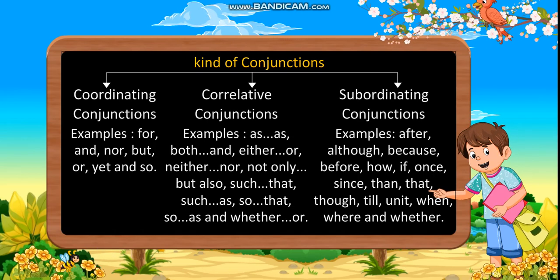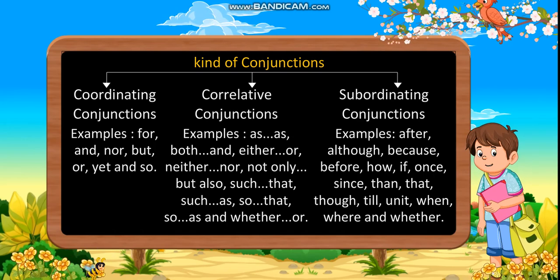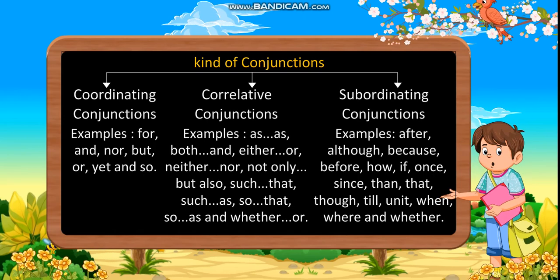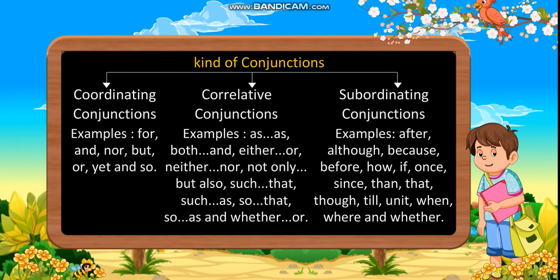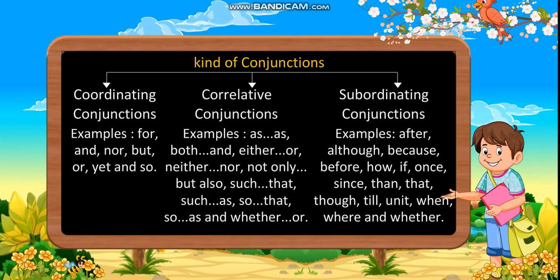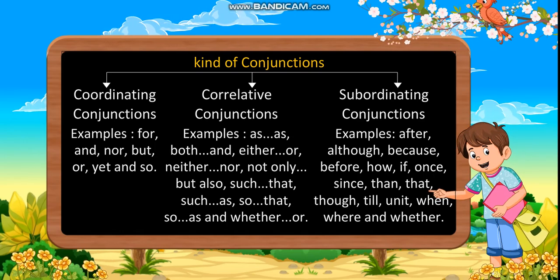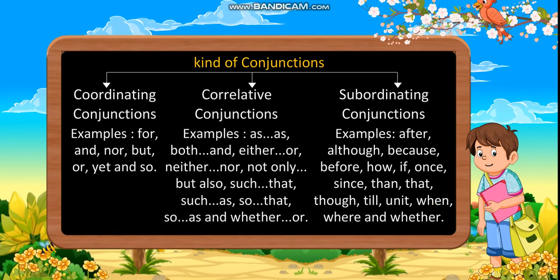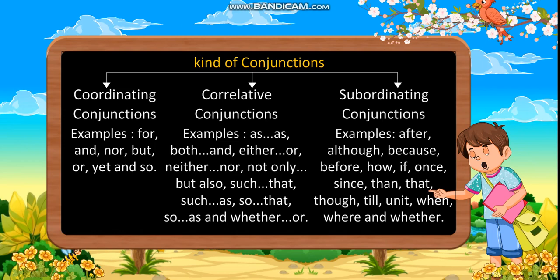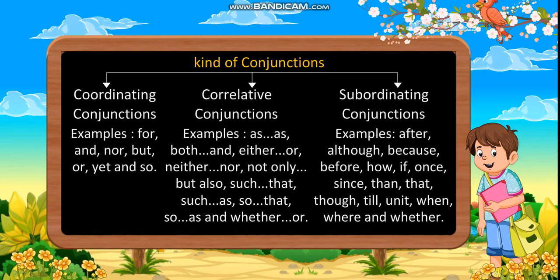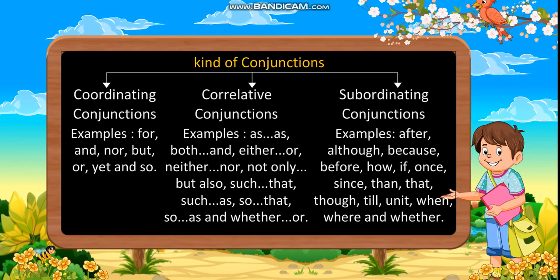Correlative conjunctions. Examples: as, both, and, either, or, neither, nor, not only, but also, such, that, such, as, so, that, so, as, and whether, or.